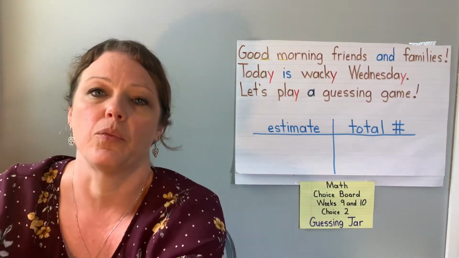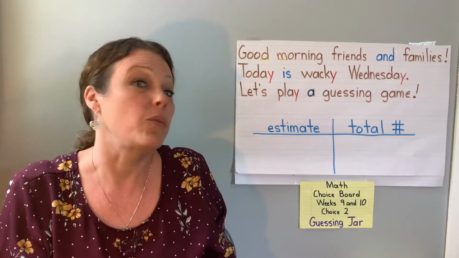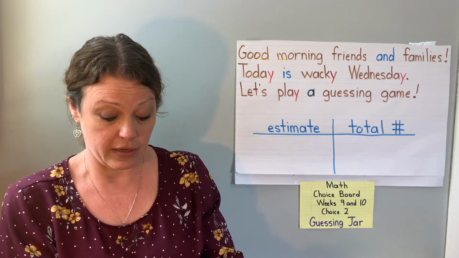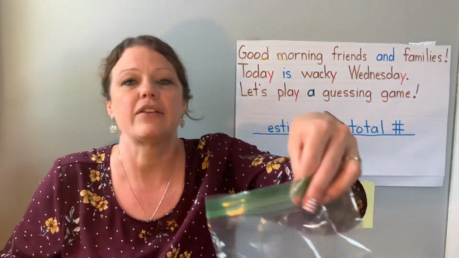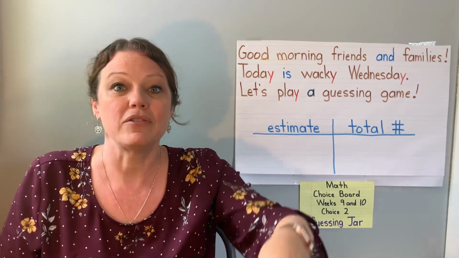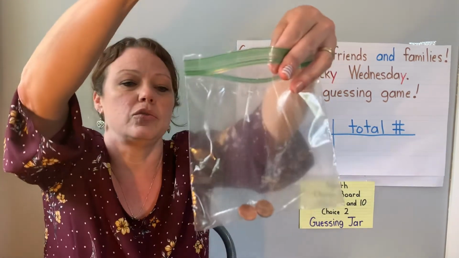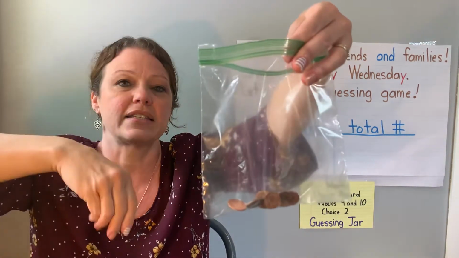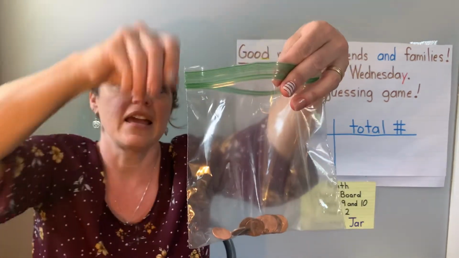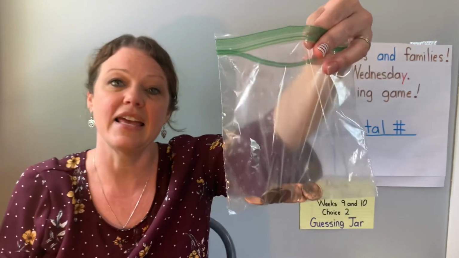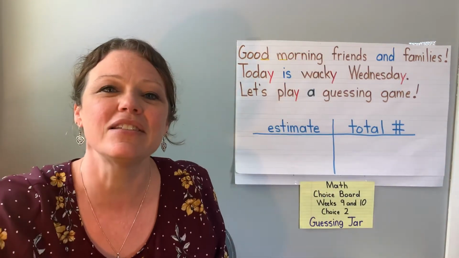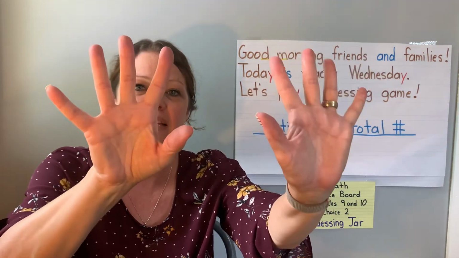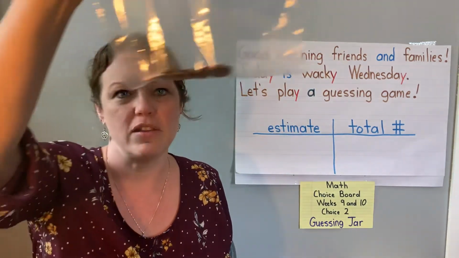So let's go ahead and count. We'll start with our baggie, and we said 5. Well, Miss Karen said 5. I don't know what you said, but let's find out if you're right. So I'm going to count them in here. Oh, I hope I don't drop any. 1, 2, 3, 4, 5, 6, 7, 8, 9, 10. Can you show me 10 on your fingers? You need both hands for 10, right? 5 and 5 is 10. All right, so we have 10 in the baggie.